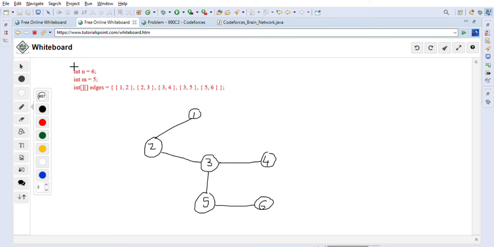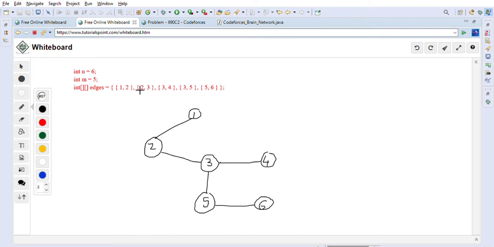So this is the input that is given to us. N is equal to 6 and M is equal to 5. M is the number of edges that are given to us and N is the number of nodes in the graph, right? So the first thing is we will go through these edges and we will create a graph. In Java, we can use an array list to create a graph, right?